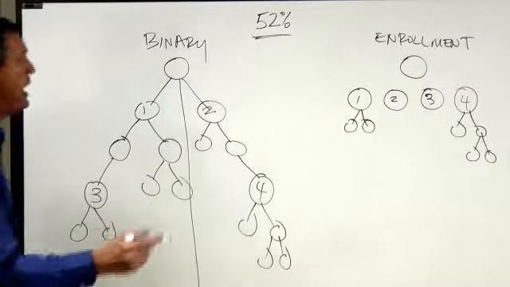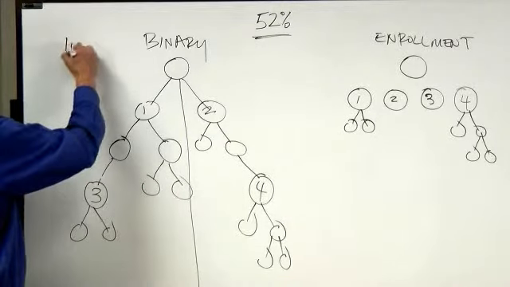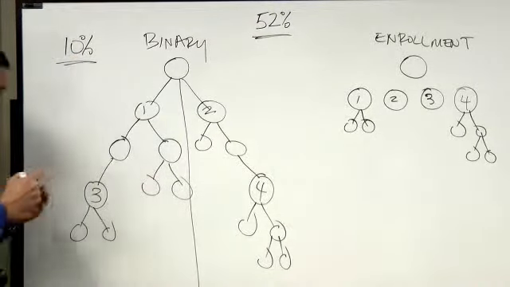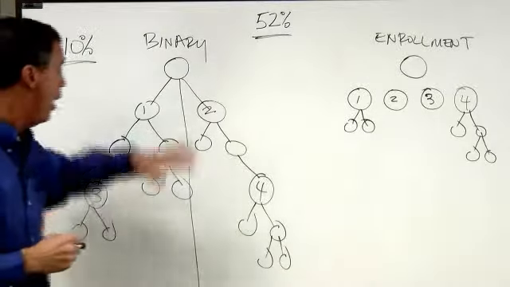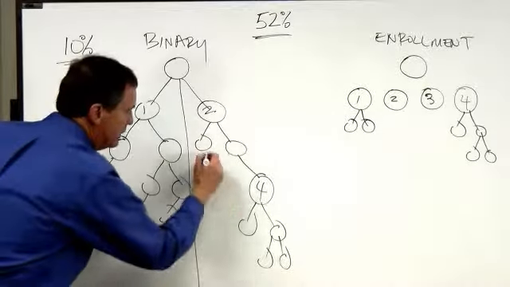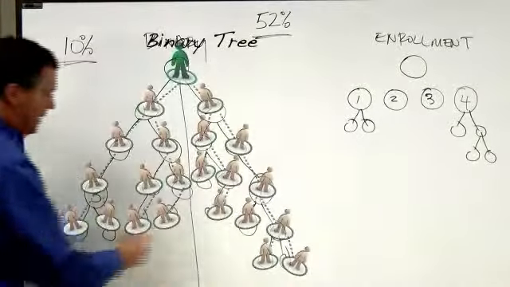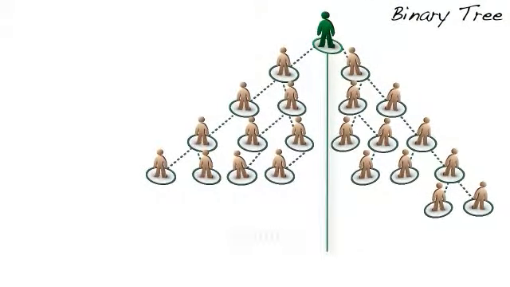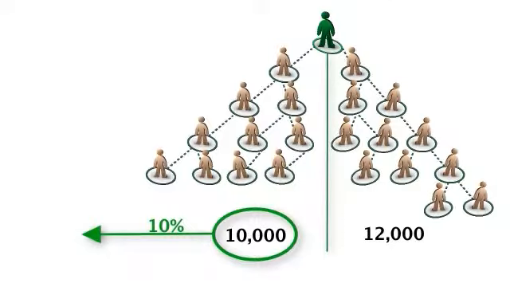The first thing we pay in the commission structure is 10% of the volume of the weaker leg. Let me give you an example. Let's say after these have expanded out, this leg over here does $10,000 worth of volume in a given month, and this leg over here does $12,000 in the month. We're going to pay you 10% of the lesser leg. In this case, 10,000 is the lesser leg volume, so we pay you 10% of that, which would equal a check for